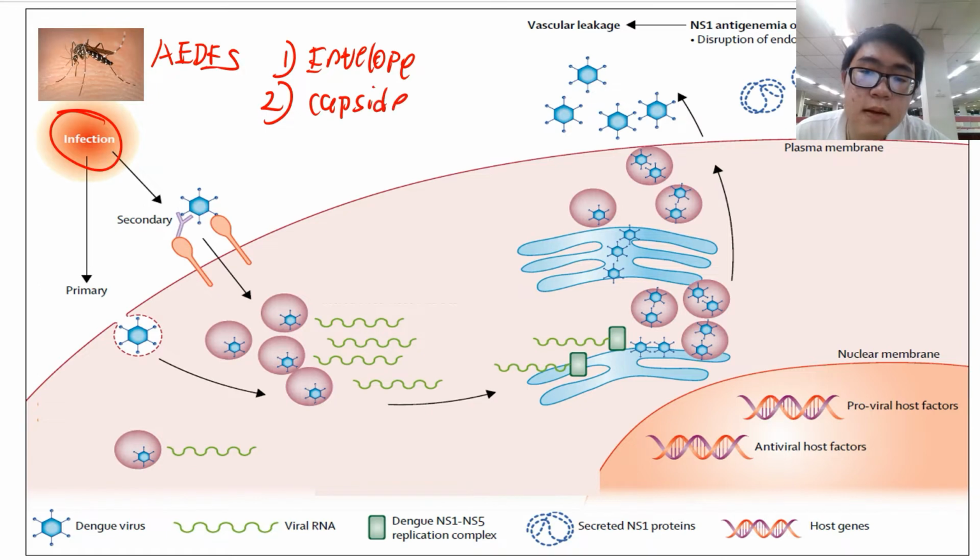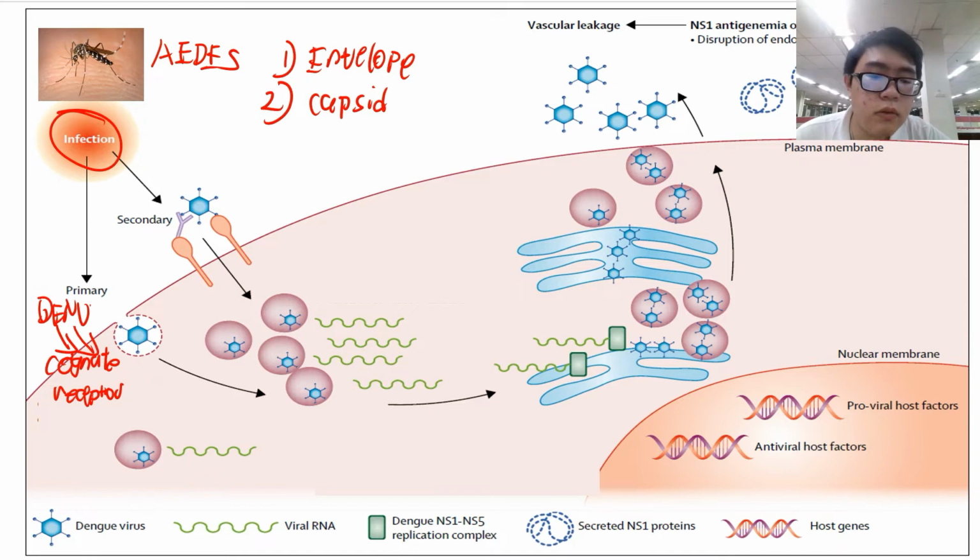Firstly, the virus envelope will bind to the receptor, so that the virus can enter the cells.